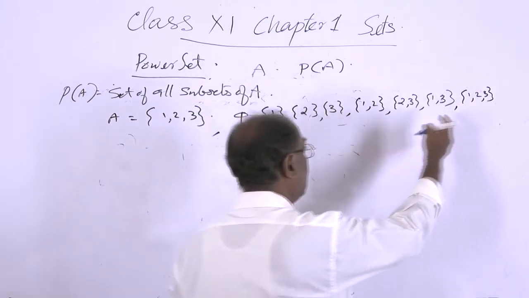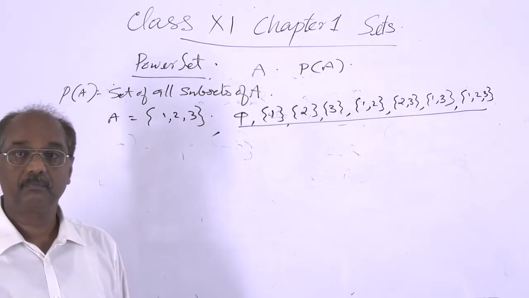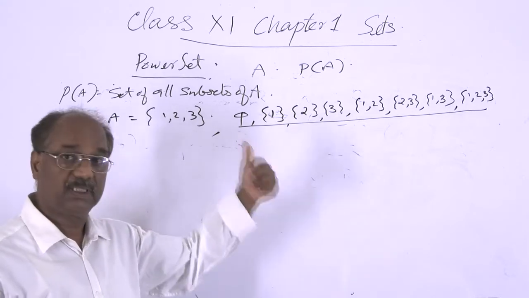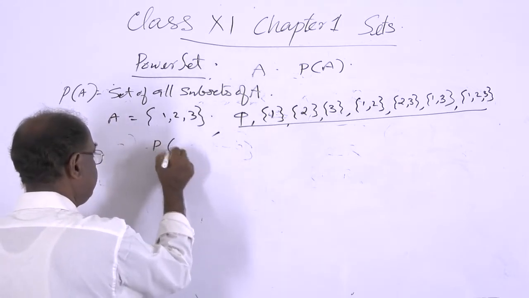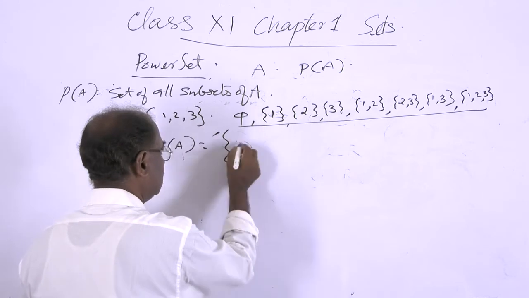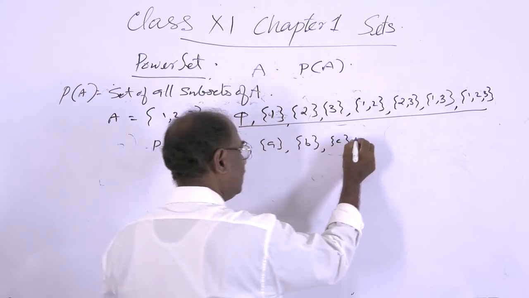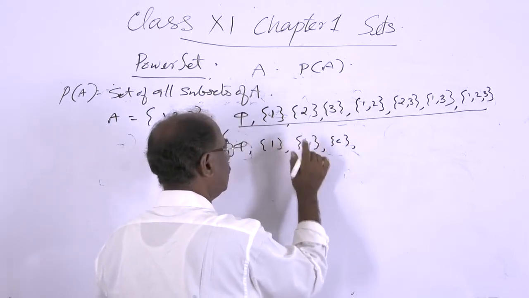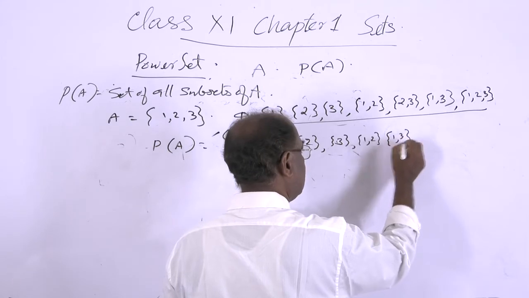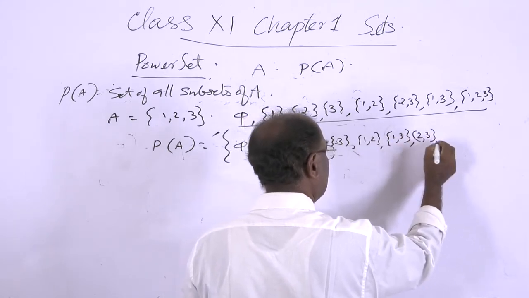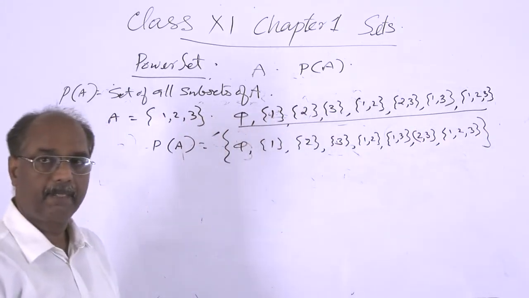And these are all the possible distinct subsets of A. And therefore, this is the power set of A. That is, PA is equal to the set of phi, {1}, {2}, {3}, {1, 2}, {1, 3}, {2, 3}, and {1, 2, 3}. This is the power set.